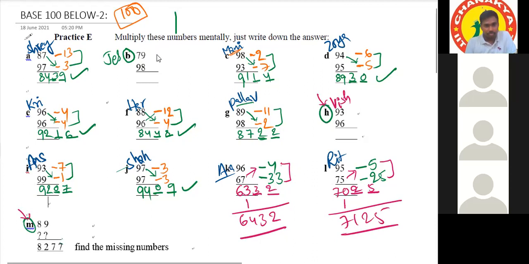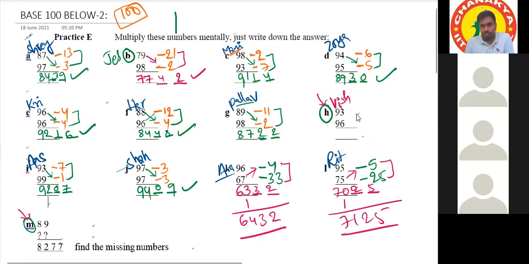Sir, 79 is below base by 21. 98 is below base by 2. 79 minus 2 is 77. So we will reserve 2 places, 21 into 2, which is 42. Very good. Correct.